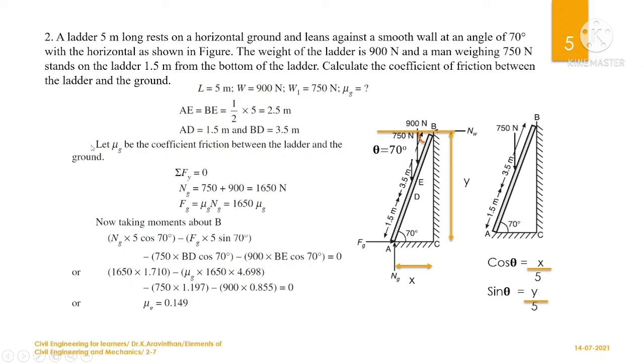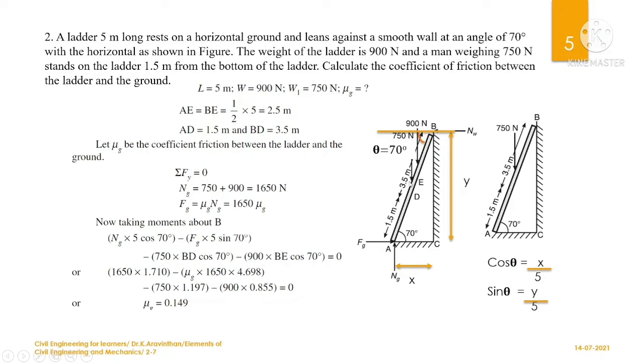Okay. So let us assume the ground friction as mu Ng and use the first equation, that is sum of Fy equal to 0, and let us identify all the vertical forces. You have Ng, which is acting upward, so Ng is plus, and you have 750 Newton acting downward, so minus 750 minus 900.